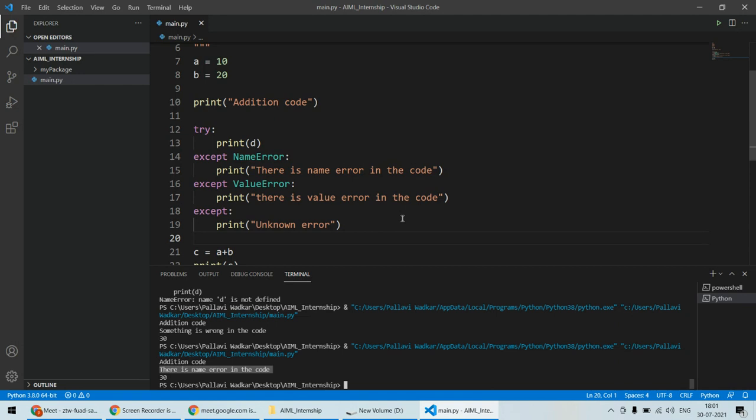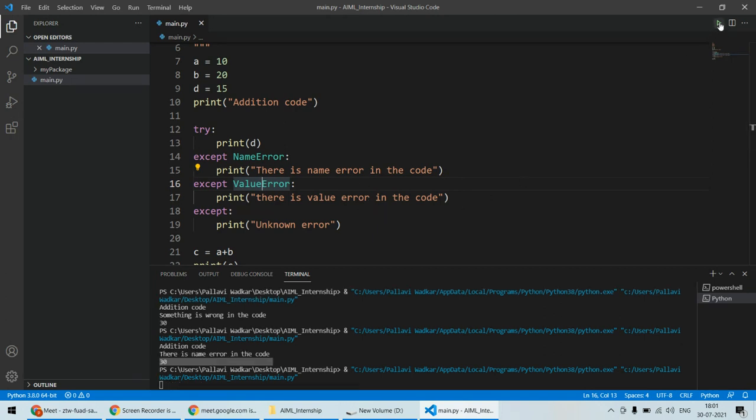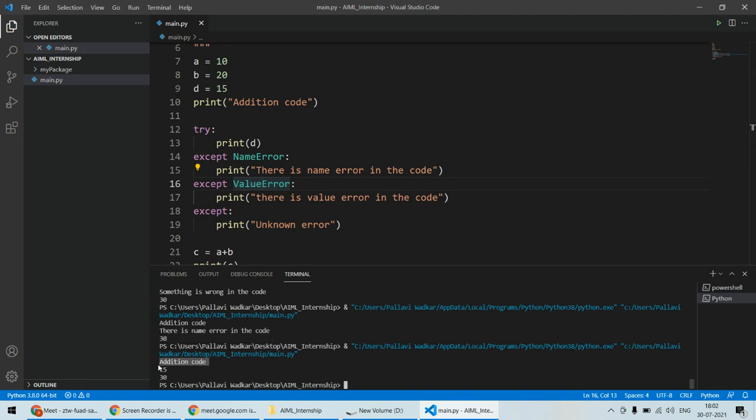Now let's fix that error. So here we'll specify d equal to 15. Now in this case, there is no error in our program. Now d is 15, so it will try to handle this one, print d. And as there is no name error, no value error, no other error found, none of these statements should be executed. So if I try to run this one, now it is only printing addition, and the try statement is executed because there is no error here. So 15 is printed because d is 15, and 30 is printed. But there is no name error, value error or unknown error printed.